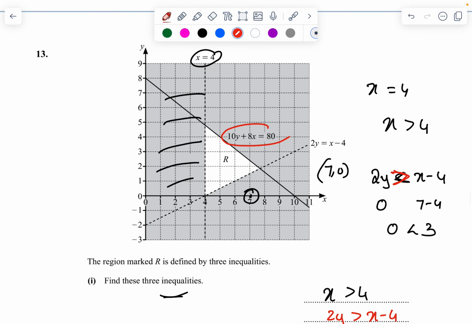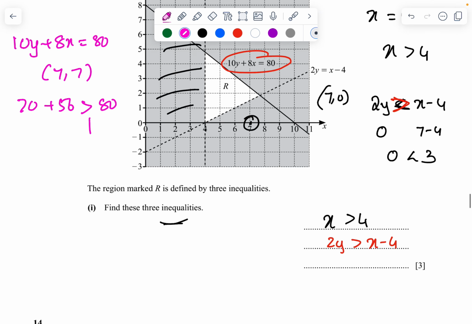Now finally, this equation is 10y plus 8x equals 80. I take any one point over here, which is 7 comma 7. So it becomes 70 plus 56, which is greater than 80. So that is the wanted region, and I want the unwanted region.